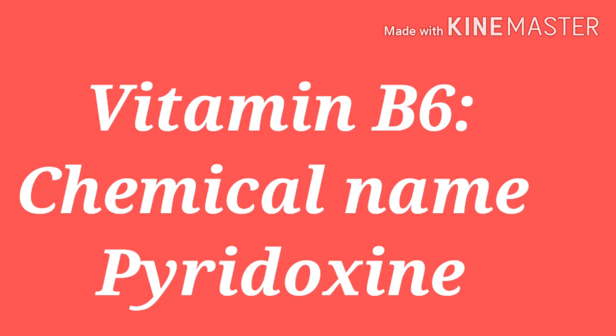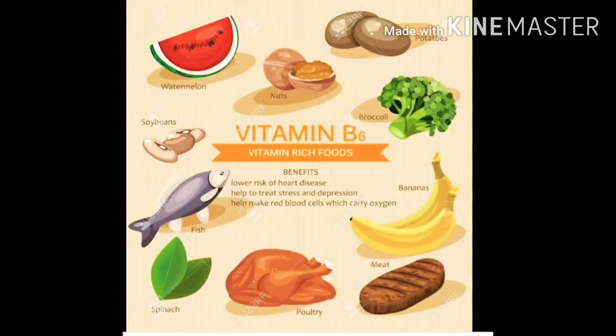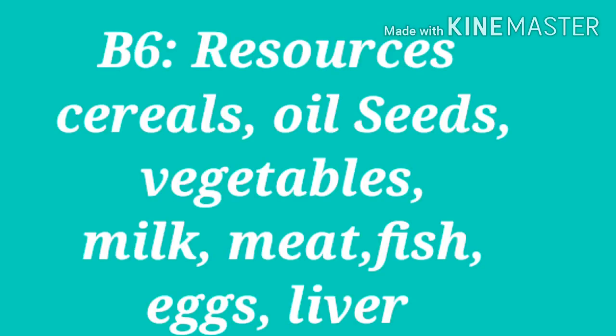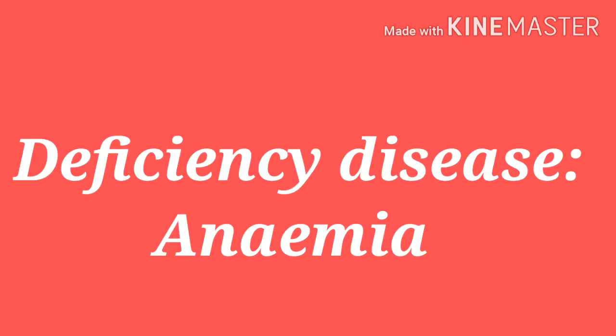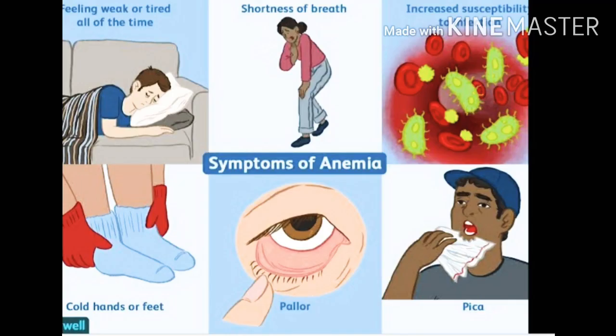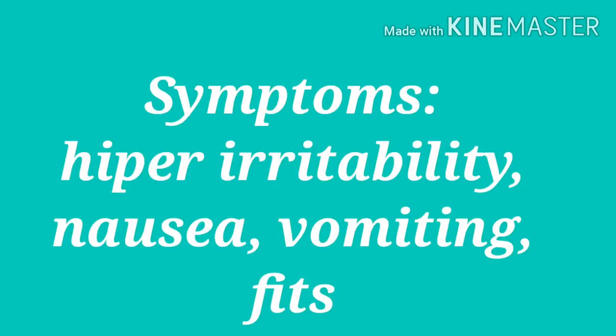Next vitamin is B6. Chemical name of B6 vitamin is pyridoxine. Cereals, oil seeds, vegetables, milk, meat, fish, eggs, liver, fruits are the resources of pyridoxine or B6 vitamin. Due to the deficiency of B6 or pyridoxine vitamin, anemia disease will be caused. Symptoms of anemia disease are hyperirritability, nausea, vomiting, fits.